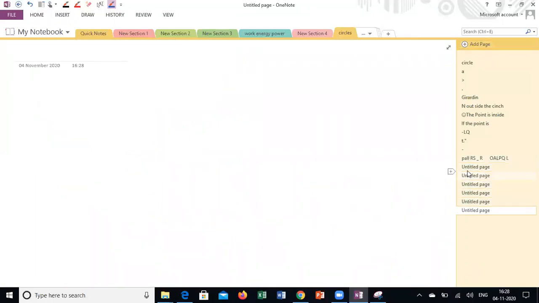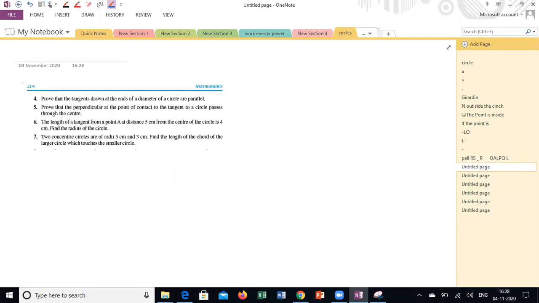Yes, sir. Prove that the perpendicular at the point of contact to the tangent to a circle passes through the center. That is, just try your own. If you are not getting, I will send the solution. It's like a theoretical question. These two questions you try your own, how you will write in your own words. Go for the 6th question.